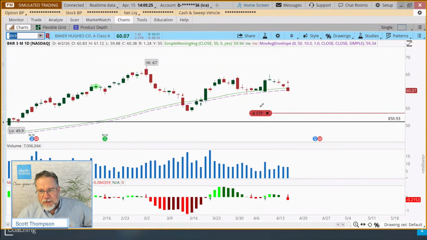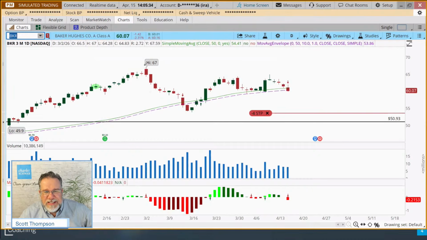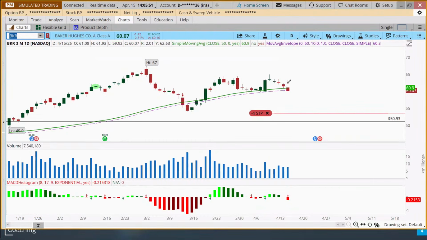BKR is interesting. We bought it over here when it was trading about $62. It went up to 67, pulled back really hard over here, and I think we adjusted this stop based on that particular red arrow. And then we got another red arrow today. So this is one where the rules now state to move our stop 3% below the low price today. So let's grab a calculator and just see where this would go.